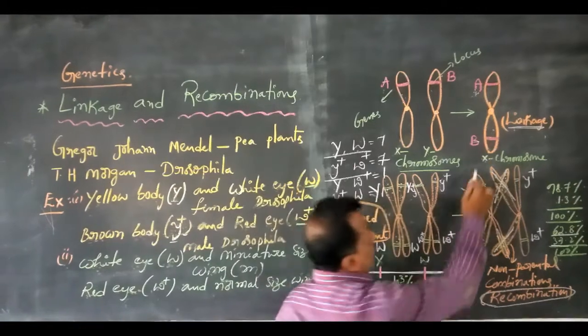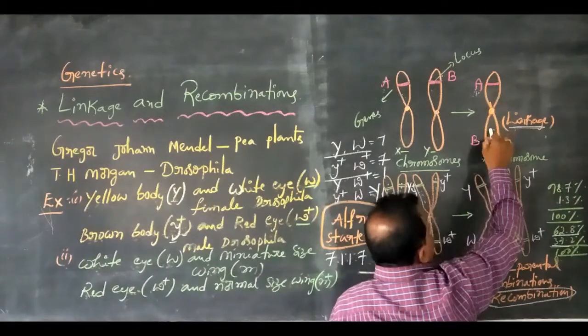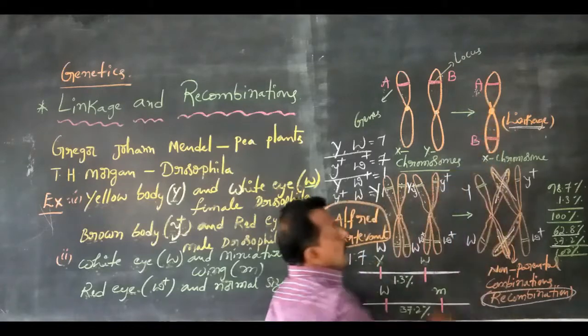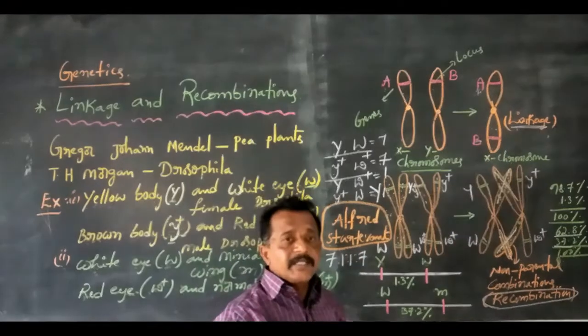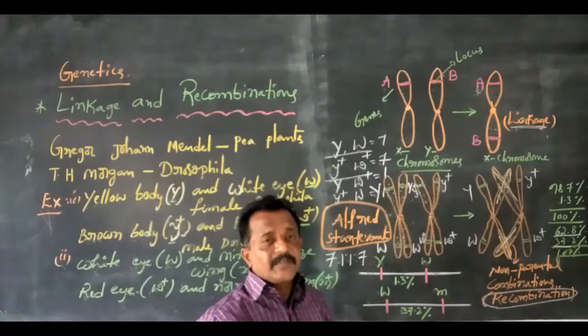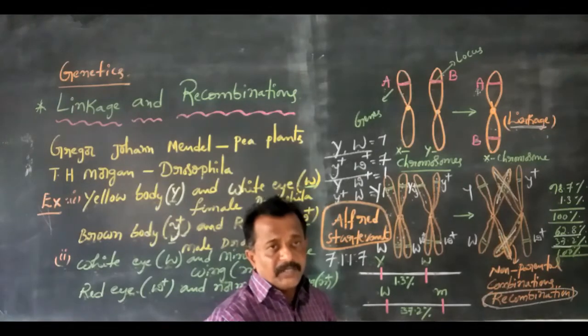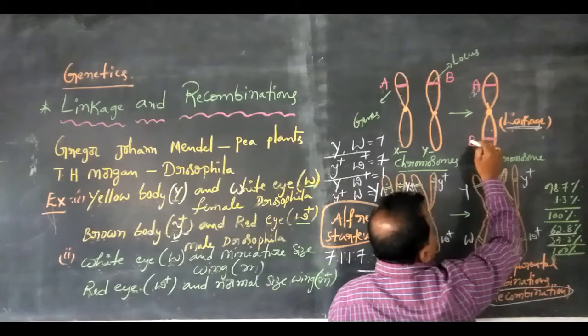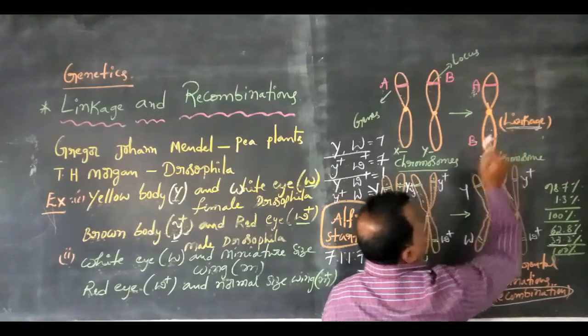But sometimes one chromosome contains two types of genes. This is one physical attachment. The physical attachment of two types of genes on a chromosome is called linkage.